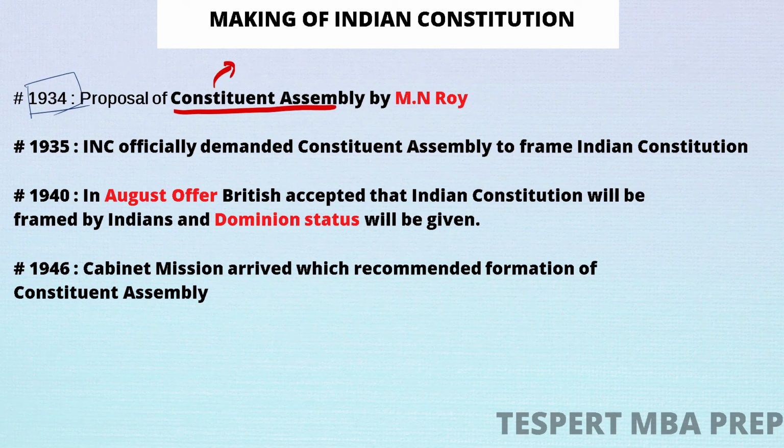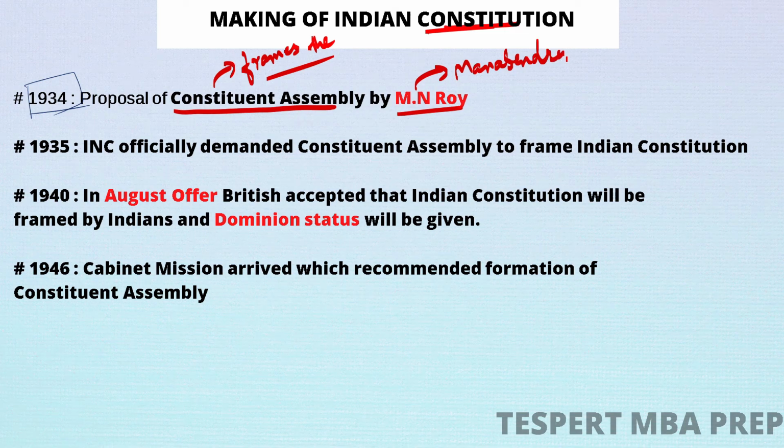Constituent Assembly is a body that simply frames the constitution. And this proposal was given by M.N. Roy. Who is M.N. Roy? M.N. Roy is Manabendranath Roy, though the full name is not important, just for your understanding. What you have to remember is he is one of the founders of CPI, which is the Communist Party of India. He is not the only founder, there were around 20 founders who founded CPI.